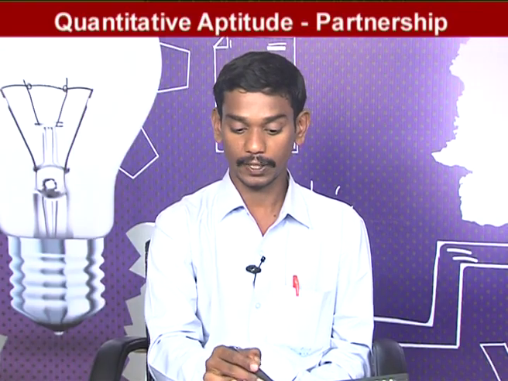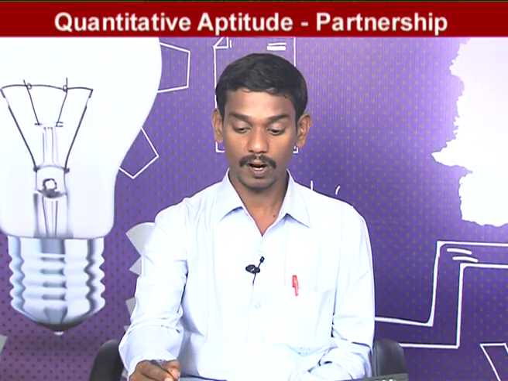So in simple partnership, profit or loss is distributed among the investors in the ratio of the invested money. And coming to compound partnership, profit or loss is distributed among the investors in the ratio of the product of invested money and time.